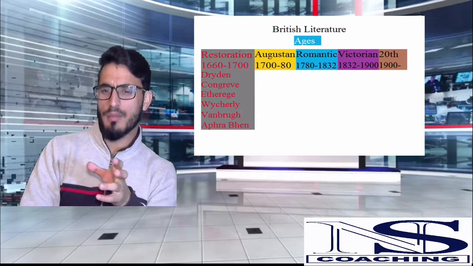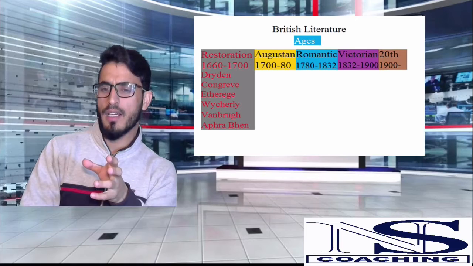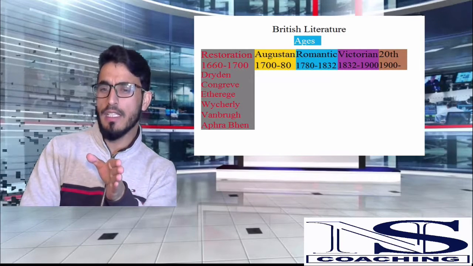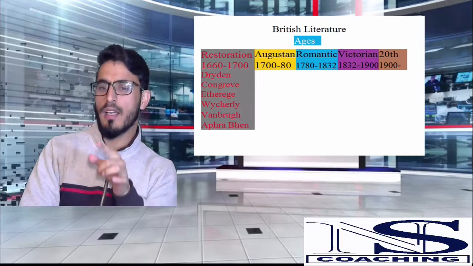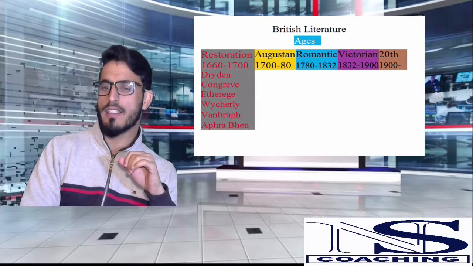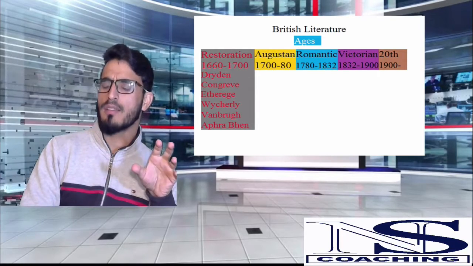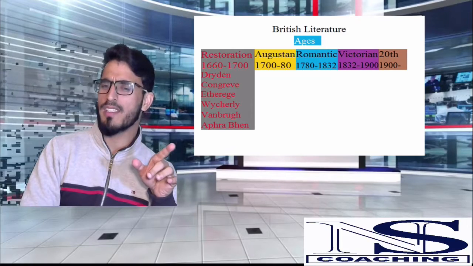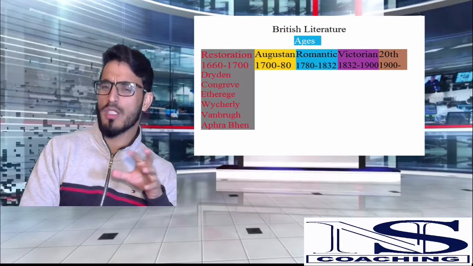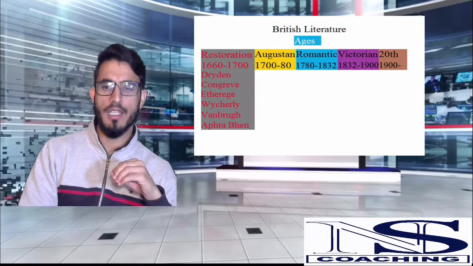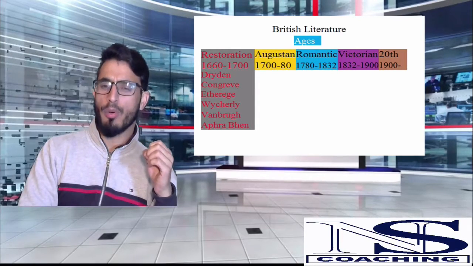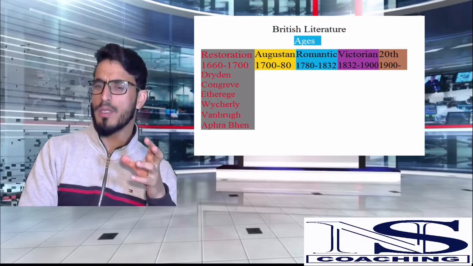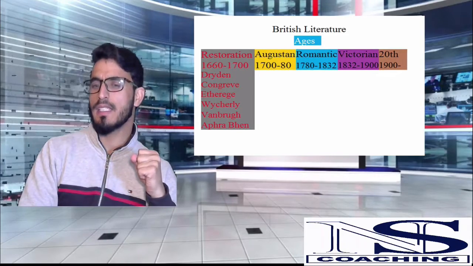There is a time period of 20 or 30 years which is excluded from the Augustan and Restoration age and is exclusively known as Dryden's age, but I have put him in the Restoration age because he was born in 1630, and most of these writers who write in the Restoration age, John Dryden, Etherege, Wycherley, Vanbrugh, Aphra Behn, were all born in the decade of the 1630s.